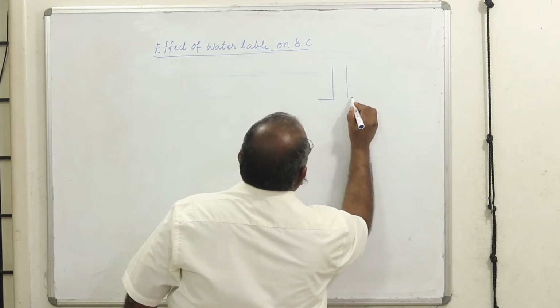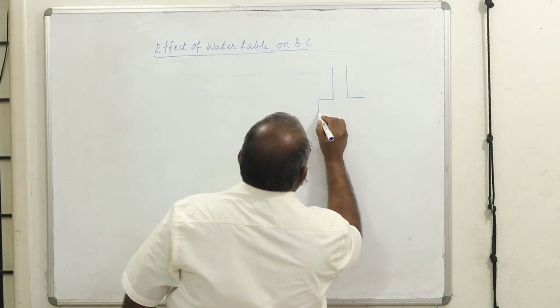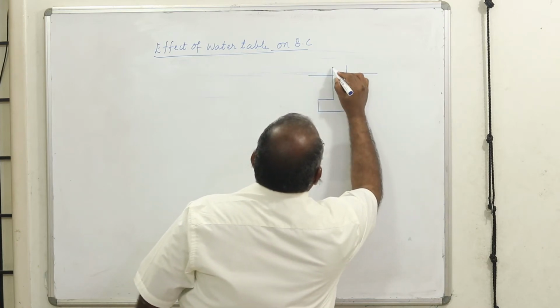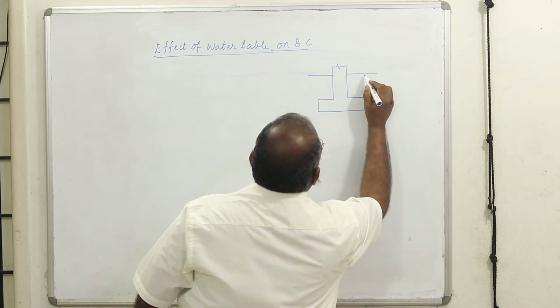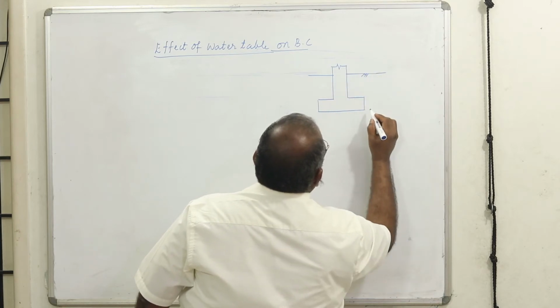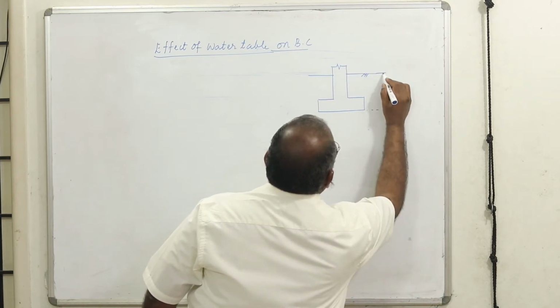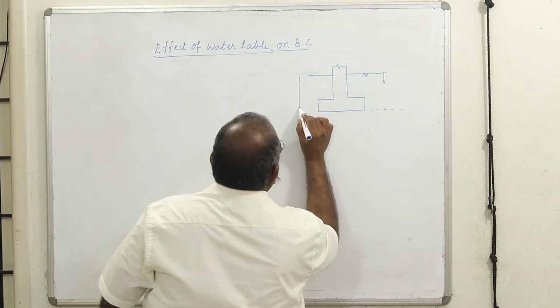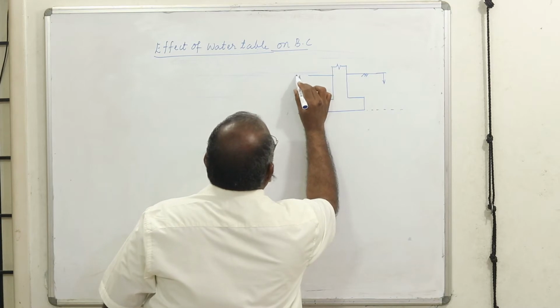If this is the footing, now I've got two levels. I take the zone from the ground level up to the footing level.